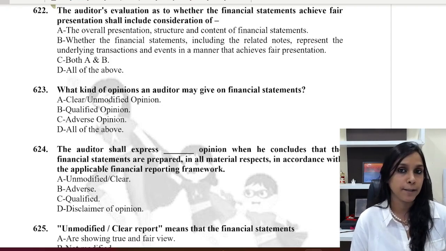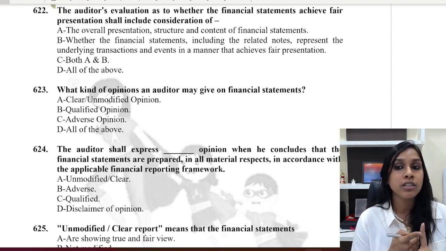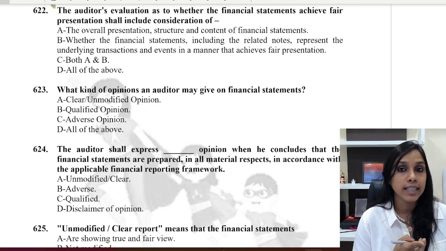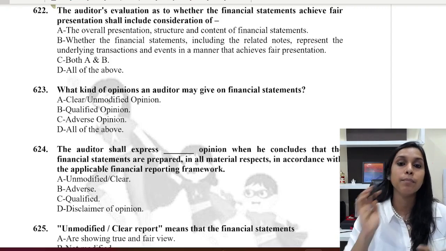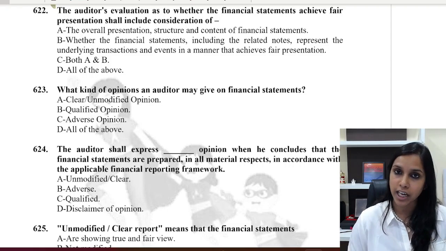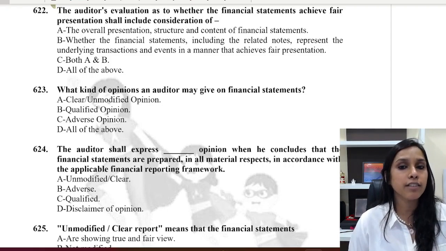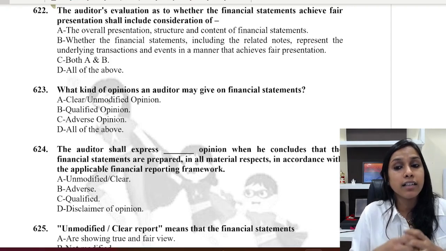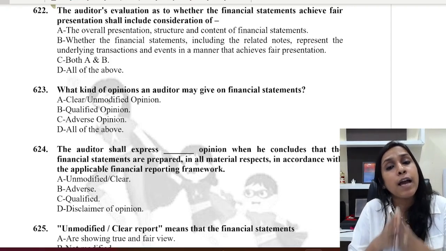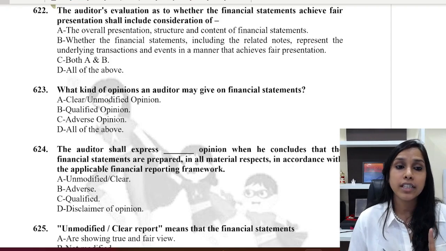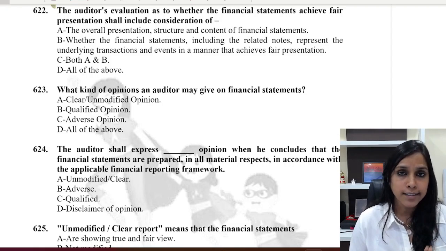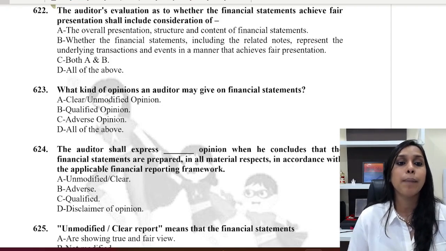So alternative A speaks about the overall presentation, structure and content of financial statements, which is about the financial reporting framework, and alternative B says whether it achieves fair presentation. So here alternative A and alternative B, both have to be evaluated by the auditor.